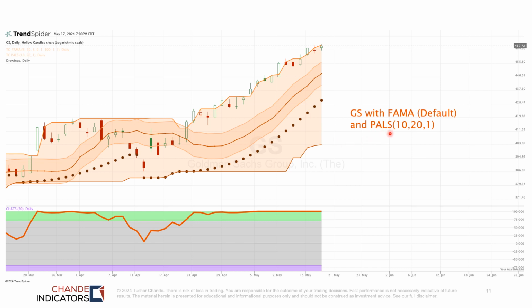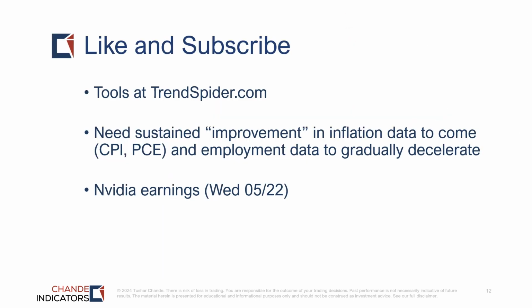So this gives you an illustration of how you could use CHATS to scan the universe you're interested in, and then you can use PALS and FEMA to detect a new trend and then find an exit strategy. So all the tools I've used are at TrendSpider.com.